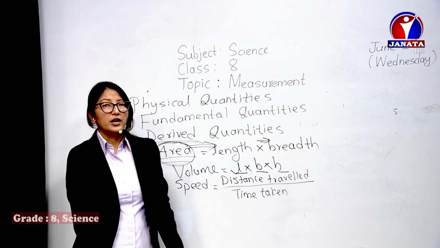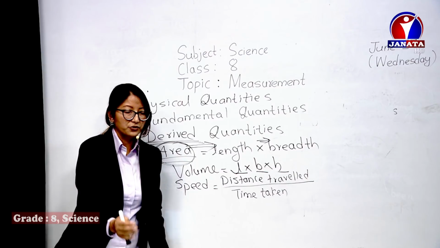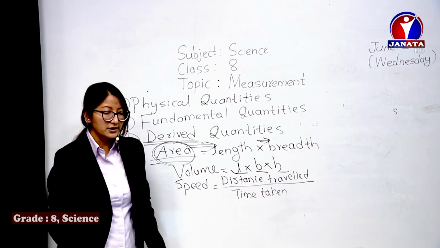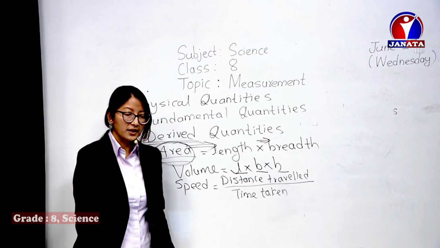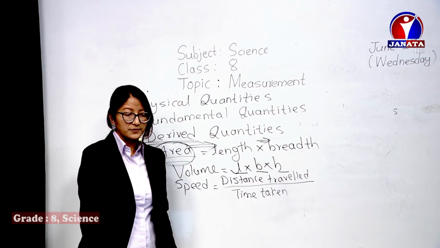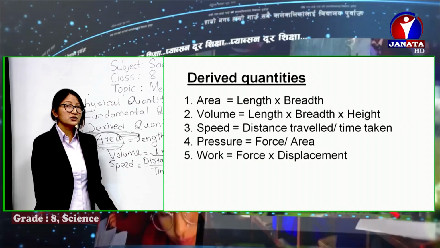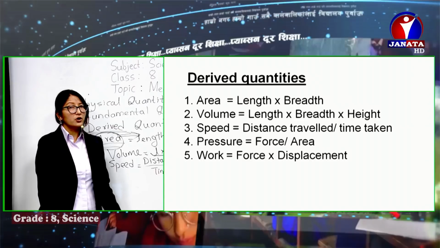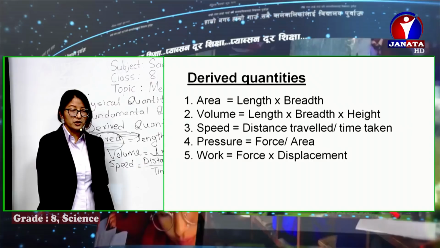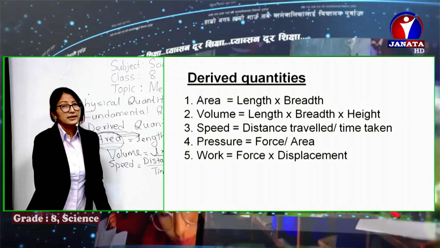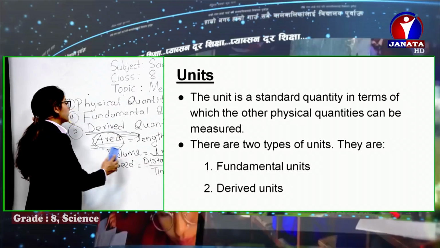Now, if we are clear up to here, then let me move to another topic. Let me recall the slides once. It's already explained. You can just check: area is length into breadth, volume is length into breadth into height, speed is distance traveled upon time taken, pressure is force by area. These are all based on topics that you already learnt in class 7. Work is force into displacement. You have solved lots of numericals related to this in class 7. Now we are going to move to units.